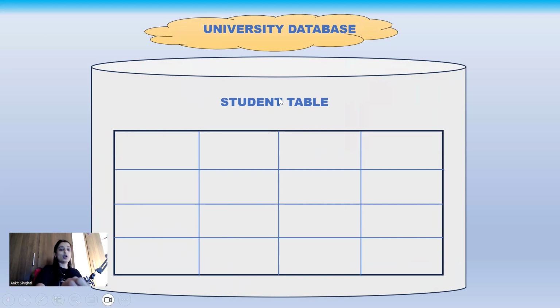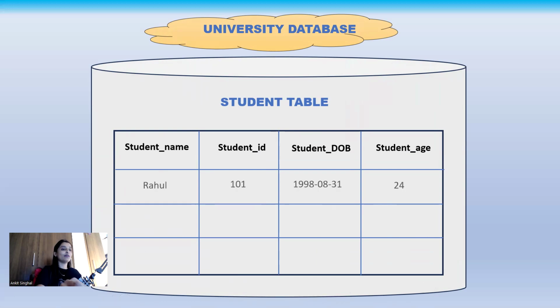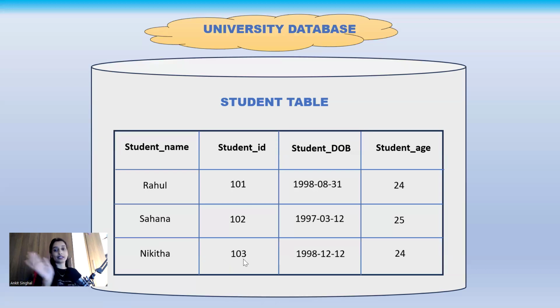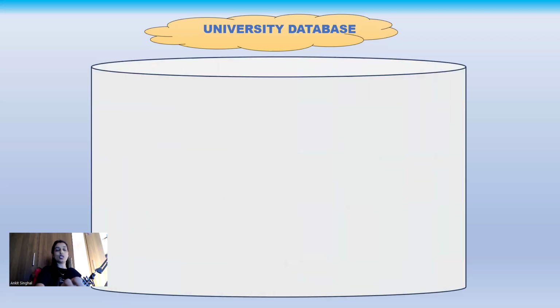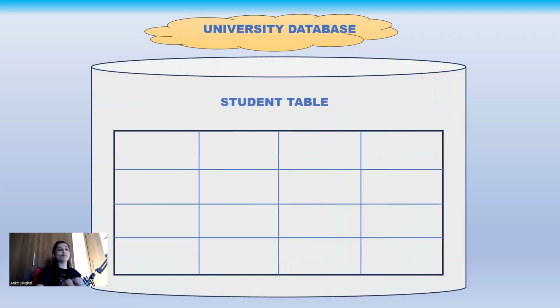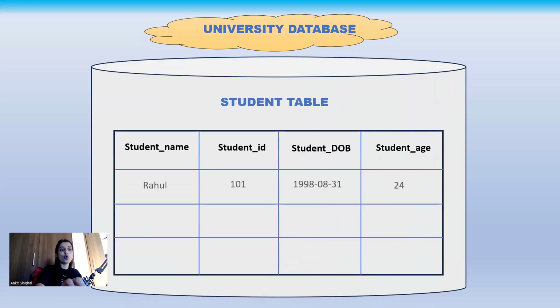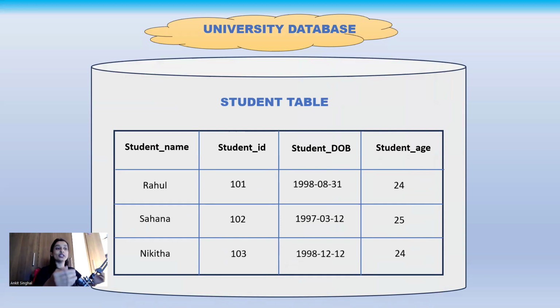Now for this table, we will give the column names and we will store the data row wise. First row, then second row, then third row. We will not insert the data column wise. First, let's give all the names, then let's give all the student IDs. Like that, we won't insert the data. Row wise. Again, I will show how the process will be. First, create the database. Then inside that, create the table. These are the column names. Row by row by row, we will insert the values. This is how we are going to create the table in our hard disk, guys.